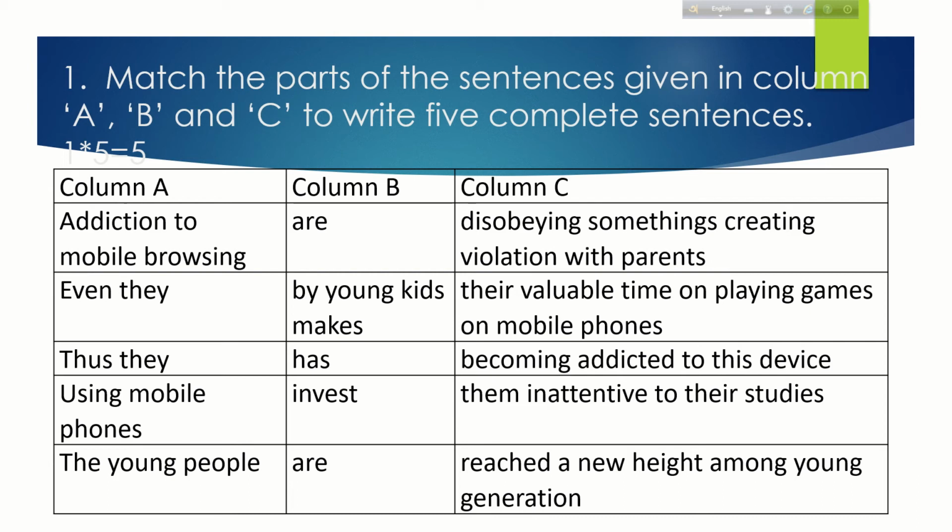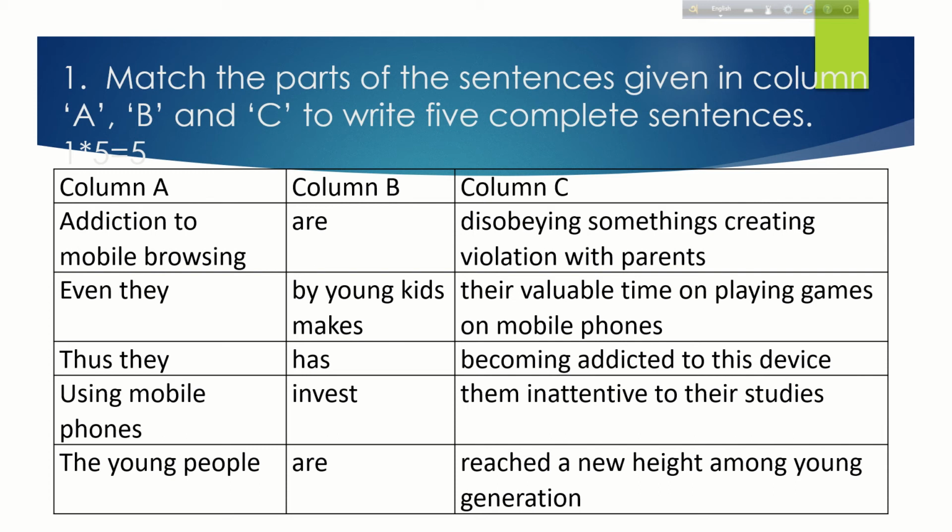And column C, the main part of the sentence: disobeying some things, creating violation with parents, their valuable time on playing games on mobile phones, becoming addicted to this device, them inattentive to their studies, reached a new height among young generation.